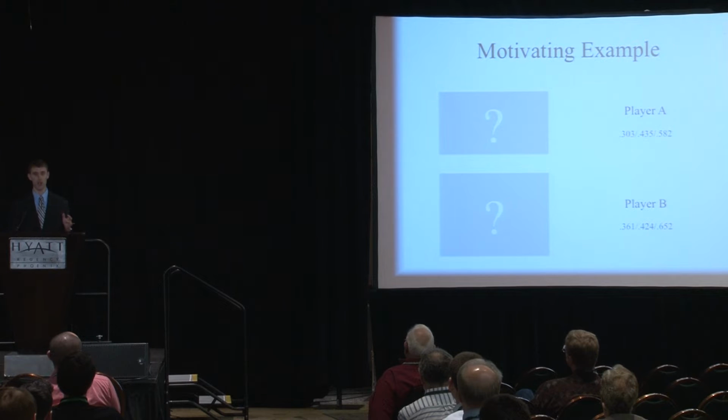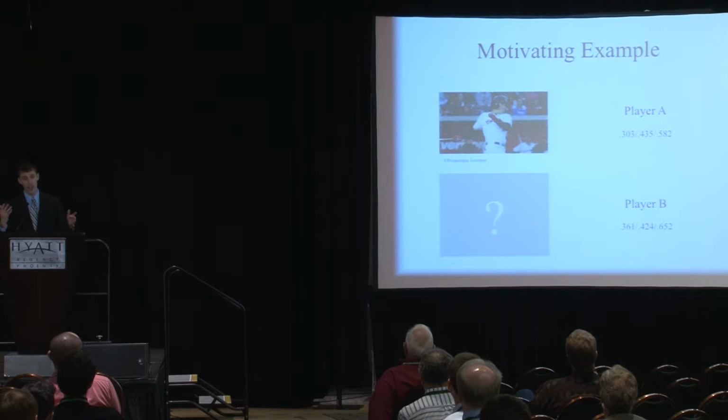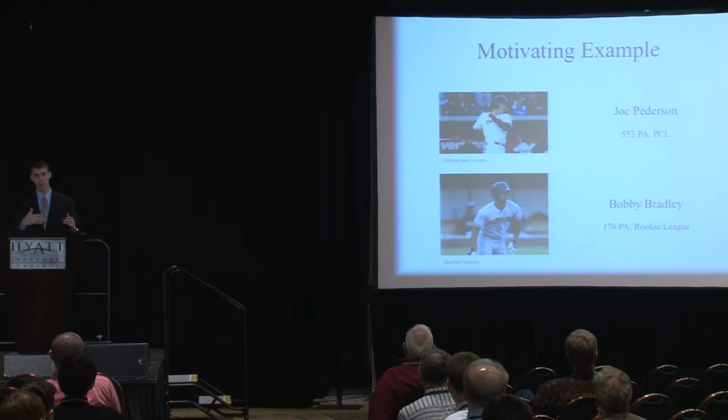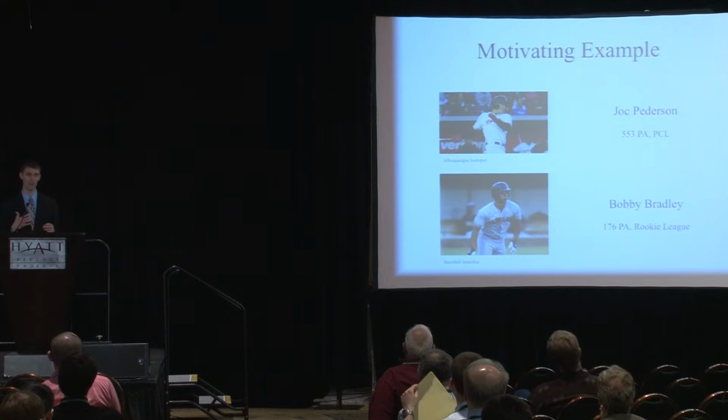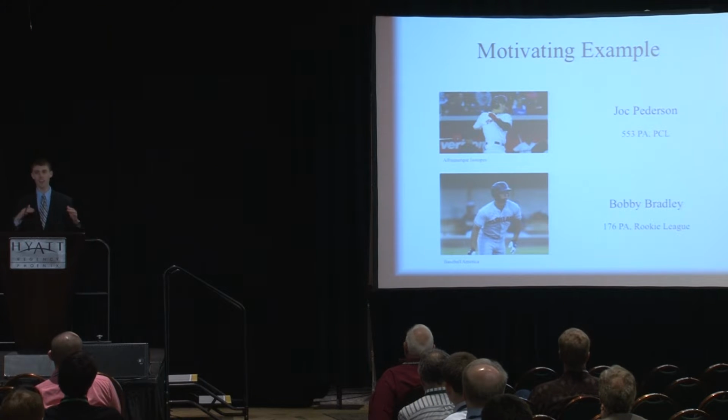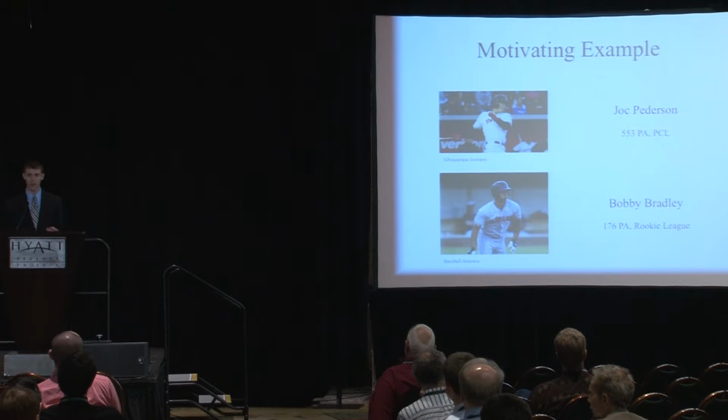You all know player A pretty well. You all know his name. He is Jock Peterson, Dodgers prospect, who put up those numbers in around 550 plate appearances in the Pacific Coast League. The second guy, a little lesser known, a few of you might know who he is, a prospect in the Indians organization, Bobby Bradley, put up his numbers in about 175 plate appearances down in the Rookie League. Now, this is not meant to pump up Jock Peterson or to knock down Bobby Bradley. That's not the point at all.